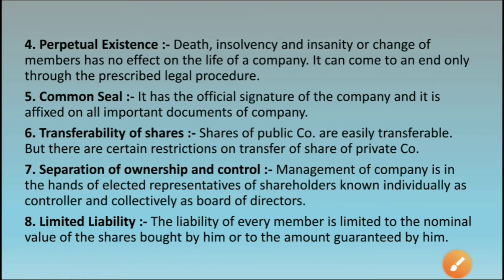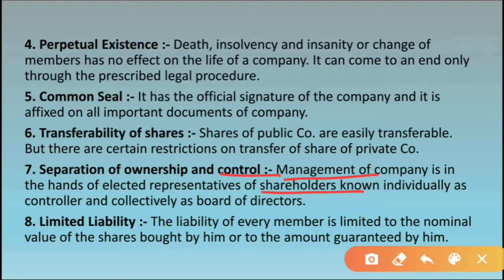The shareholders elect representatives. In a company there are many shareholders, so what they will do is they will vote and choose a member who will become the head. That person will actually have all the control power and all the management power. He will be the one who will manage all the activities of the company.